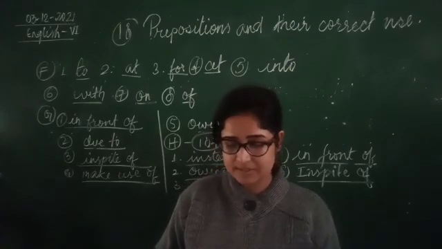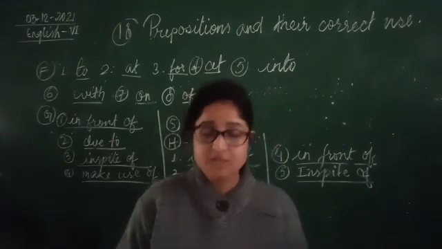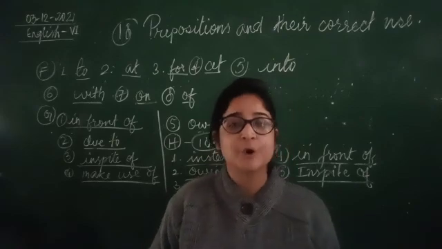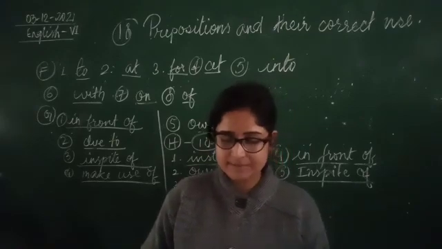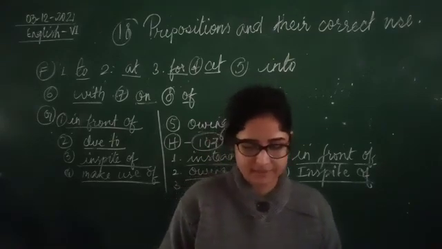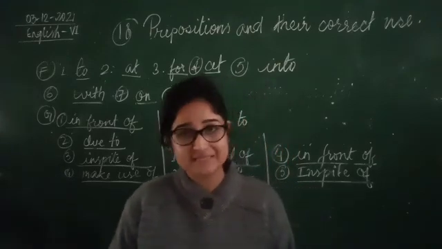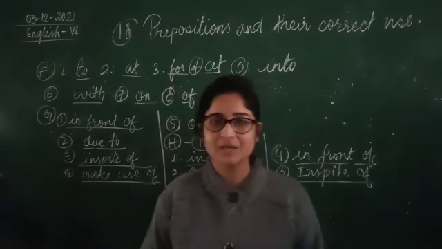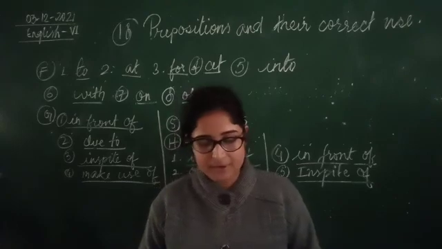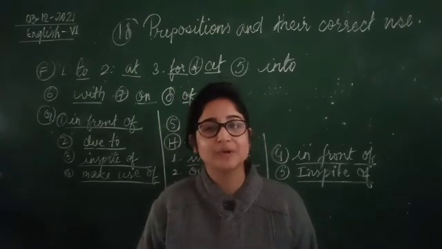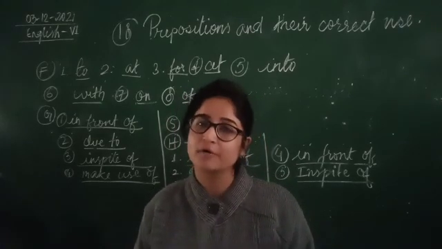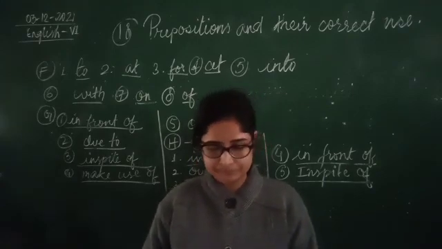Deepak accused his neighbor of forgery. So with accused you always use of. Reena was annoyed with her brother for his carelessness. You are always annoyed with someone for something. Okay. My parents are proud. With proud you can use only of. Proud of me, proud of something.